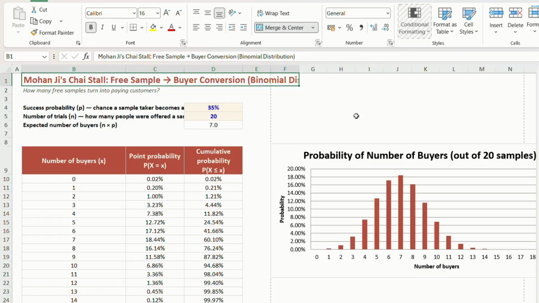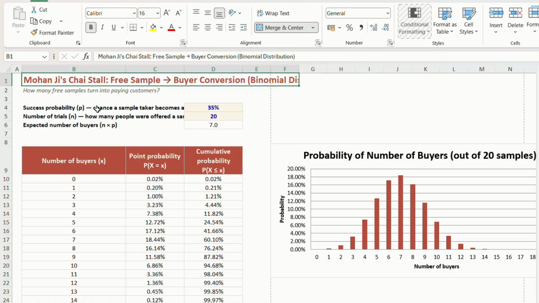Take a look at the Excel file, where Mohanji does all the calculation, so he can know the probability of success when we have about one customer, two customers, and the probability of having that many buyers.